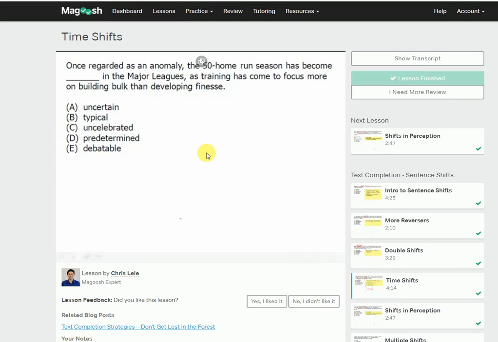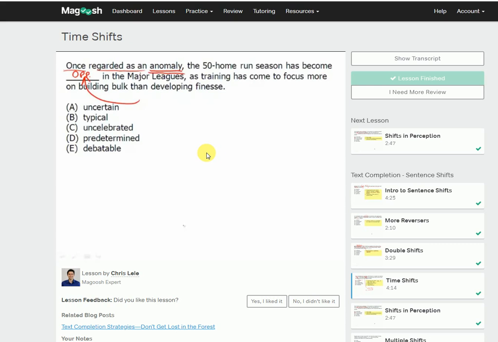In this video, we're going to deal with time shifts. It's a type of shift, and the signal word is something like "once," where you know that this word is going to pit two times against each other, that is the past and the present. So, "at one time, regarded as an anomaly." You can see right here that something was once regarded as an anomaly, but now it's going to be seen as something that is the opposite of anomaly. And that's how this functions.